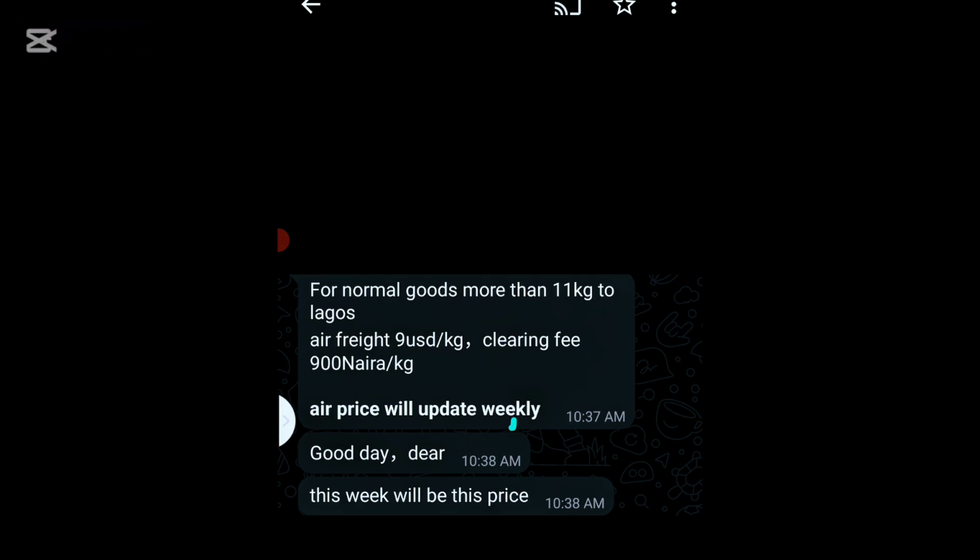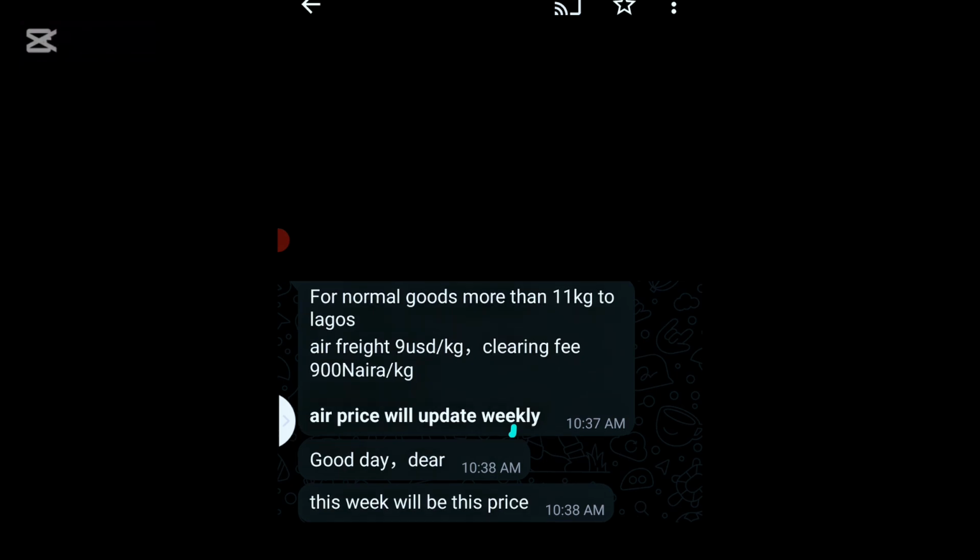And remember, they are also charging for custom clearing, and here you can see clearly custom clearing fee is 900 naira. Please note that the custom clearing is in naira while the air freight itself is in USD. Some of you go ahead and calculate everything as naira. No, it is just the custom clearing that is in naira. The freight itself is in USD per kg. Now the first thing I want us to do is to convert this 9 USD to naira, so we'll be able to add it to the 900 naira for clearing and have just a unit number to work with.